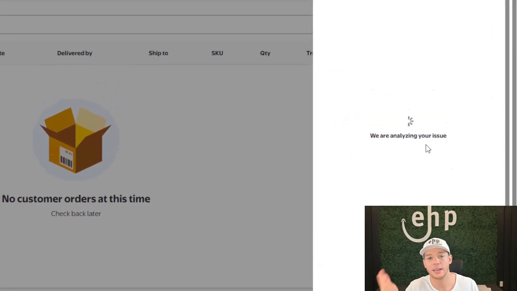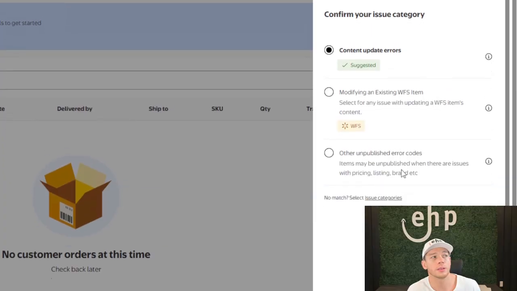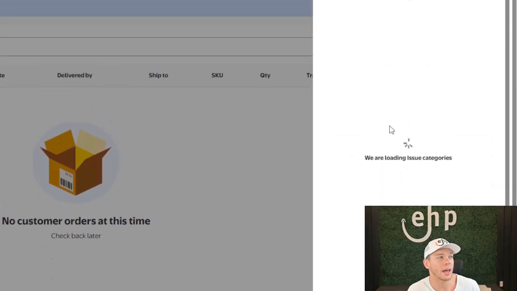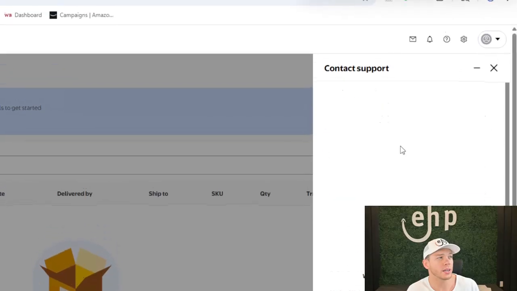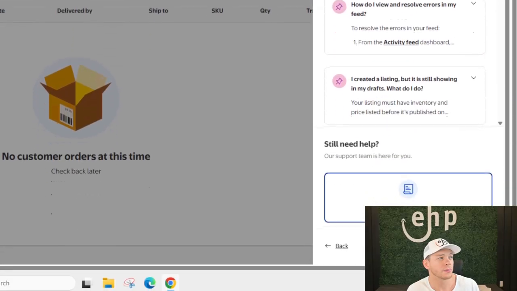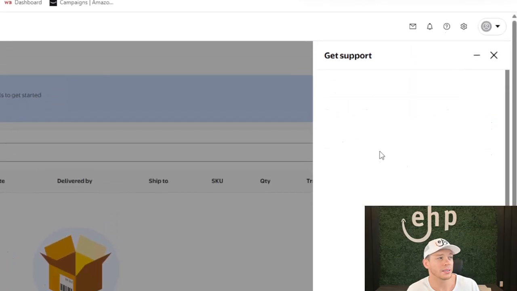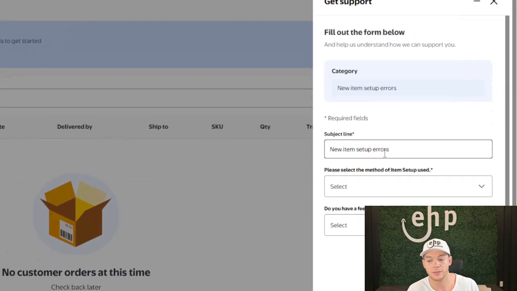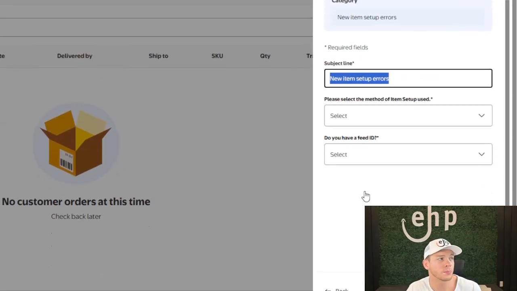So we're going to open up the case for the first one I just showed you. The next one, I'm going to do something completely different. So I'm going to go to issue categories, and then I'm going to do items in inventory. And then I'm going to do something different. So now I did a different case, right? Now you can put new item setup errors or however you want to do it, right?